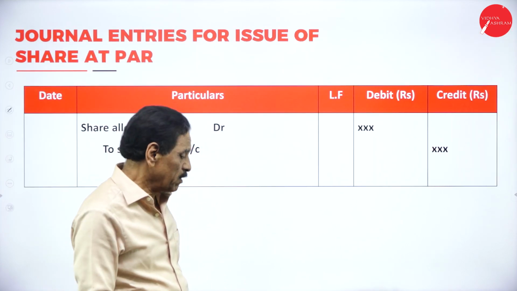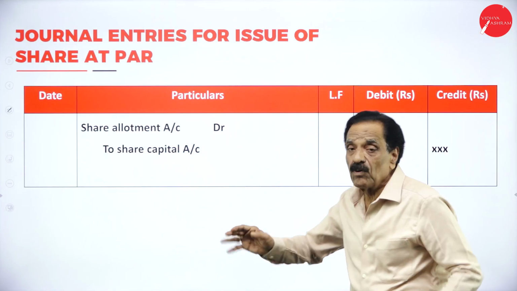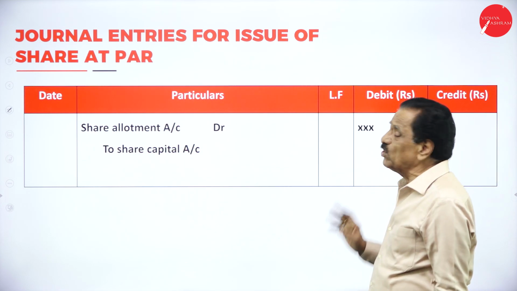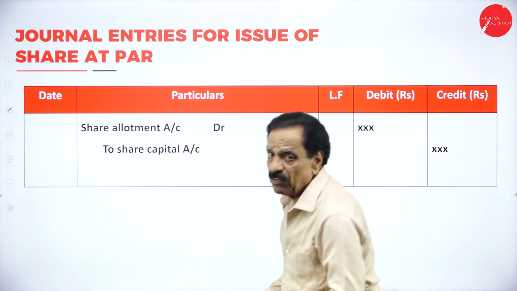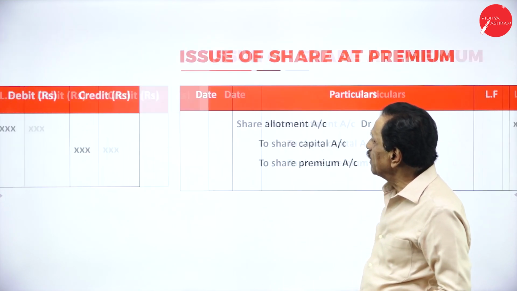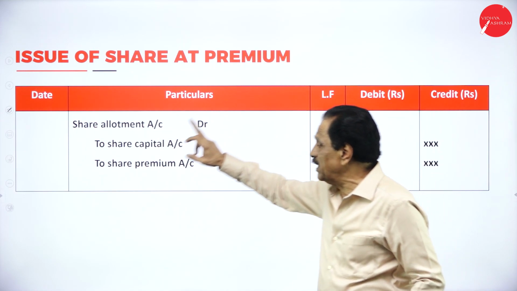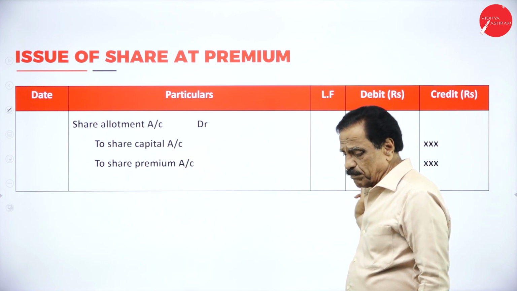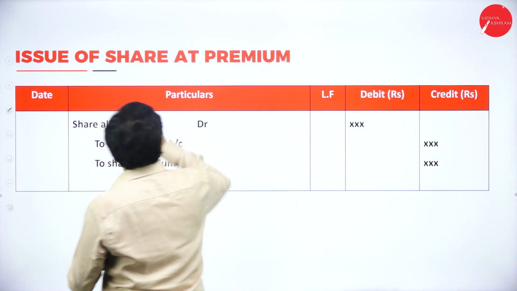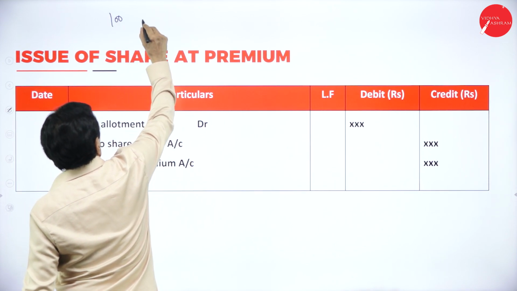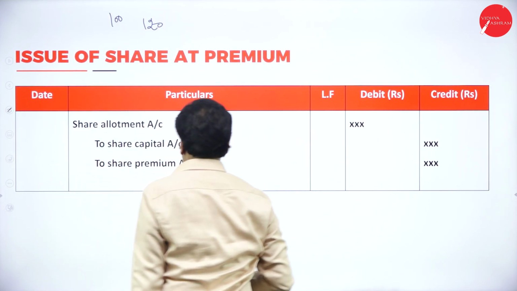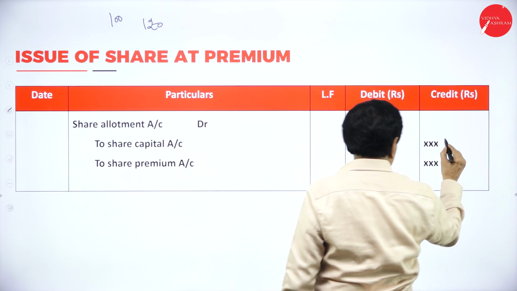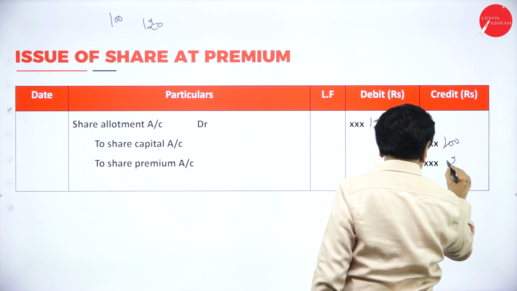The entries: first, the at par entry. If you go with the allotment, par entry: share allotment account debit to share capital account. This is the entry for at par. Now, issue of share at a premium. The entry is share allotment account debit to share capital and to share premium. Assume the share value is rupees 100, issued at 120. How to pass the entry? Share allotment account debit 120 to share capital 100 to share premium 20.